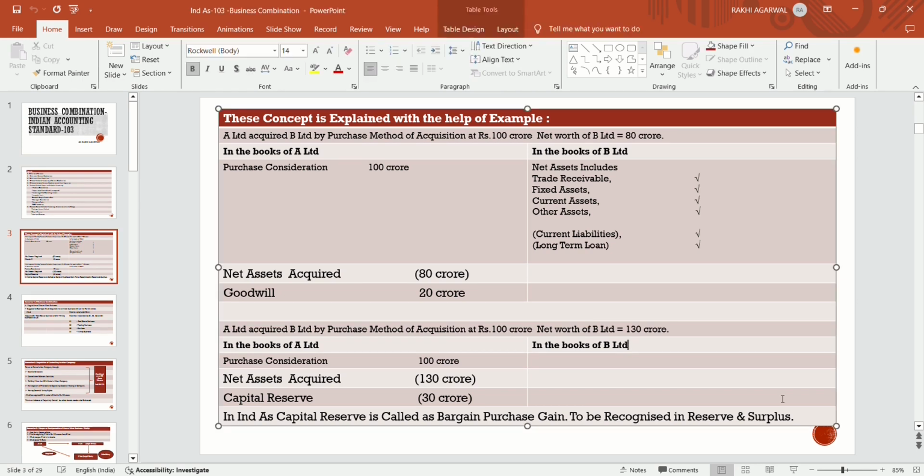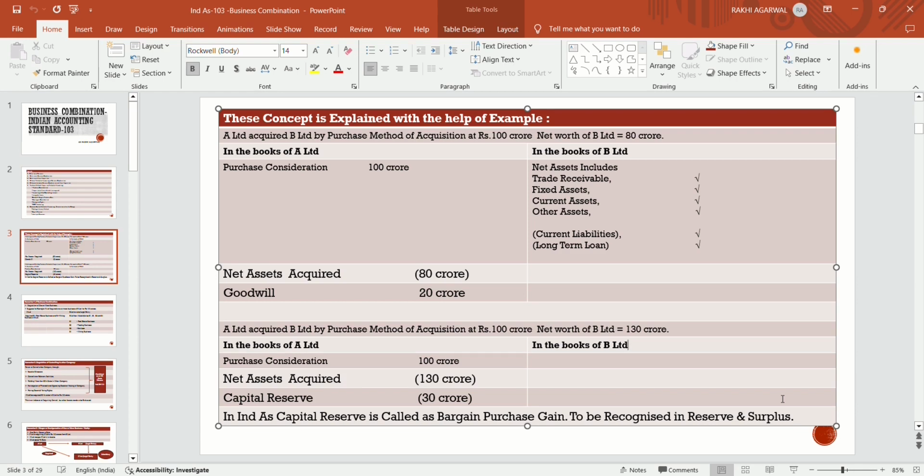Now another example: A Limited acquires B Limited by purchase acquisition method for rupees 100 crore. The net worth of B Limited is 130 crore. The same way as I have taught, if A Limited is paying less, that is 100 crores, but acquiring more, that is 130 crores of net assets of B Limited.